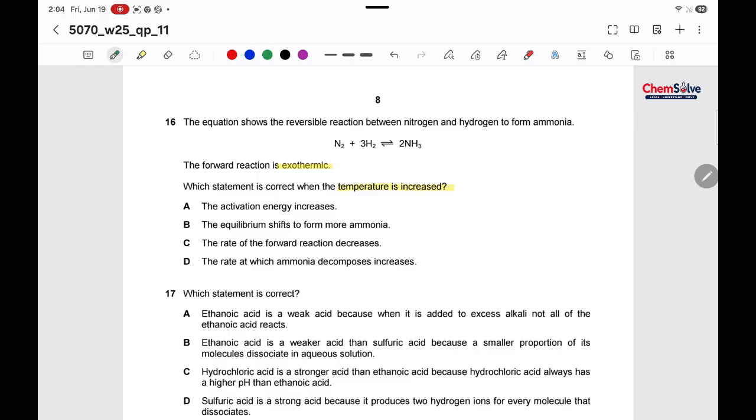Let's look at our concept first. When temperature is increased, rate of reaction increases.